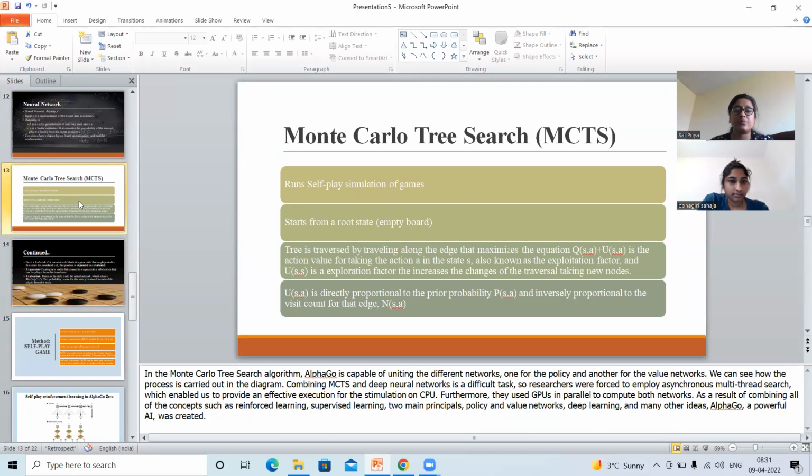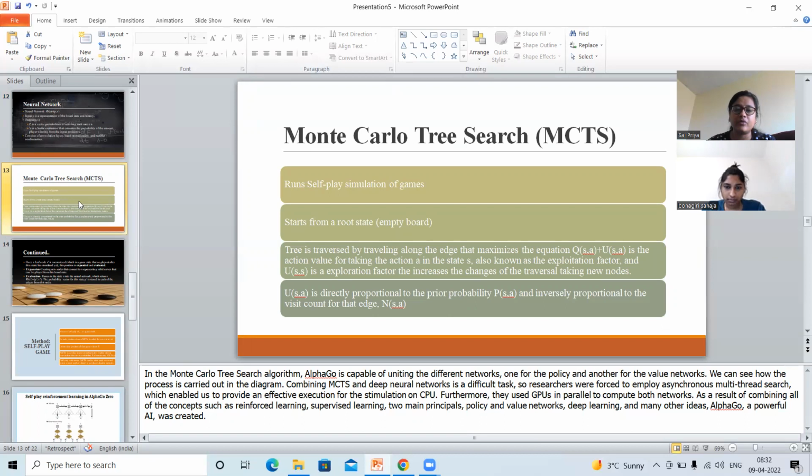We can use this to process the deep neural network. In the research, we focused on employing asynchronous multiple-thread searches simultaneously on CPUs. Further, they use GPUs in parallel to compute both networks. It combines all the concepts of reinforcement learning and supervised learning, and two main principles, the policy and value networks.